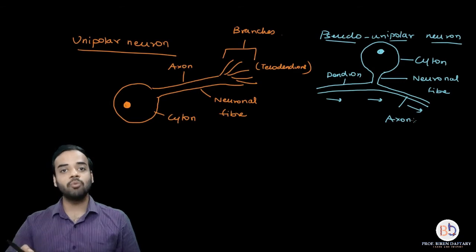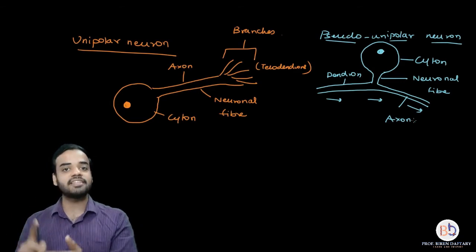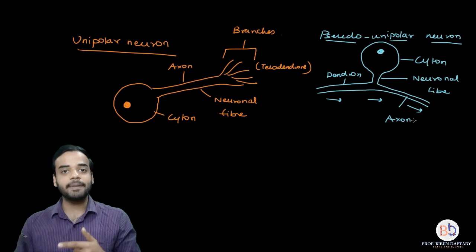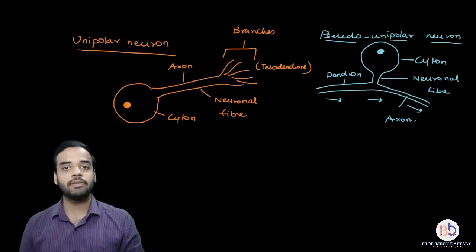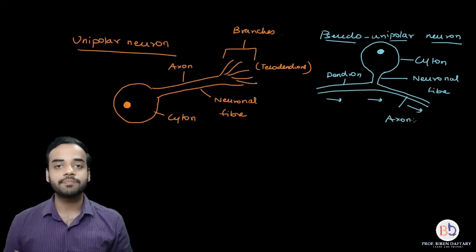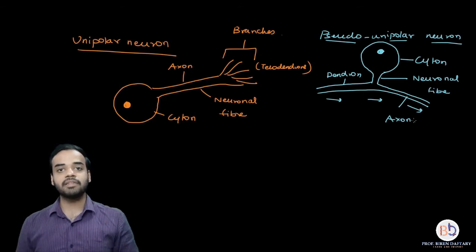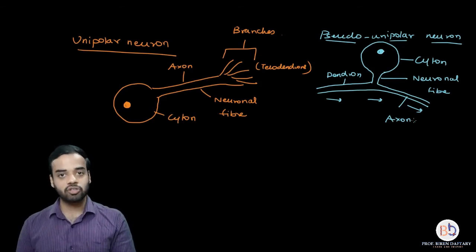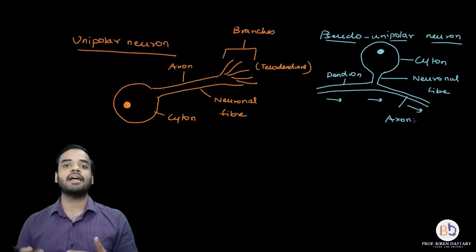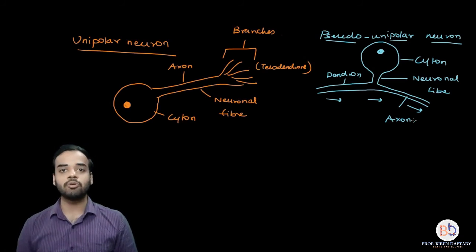And when there are more than two fibers present, there will be a single axon. And depending on the extra number of fibers present, all of them will be dendrons. So remember this, the first priority goes to axon. Then you can keep on adding dendrons depending upon the number of fibers.